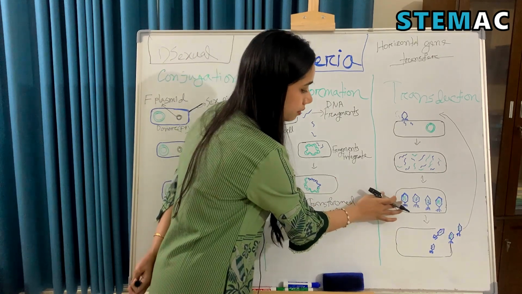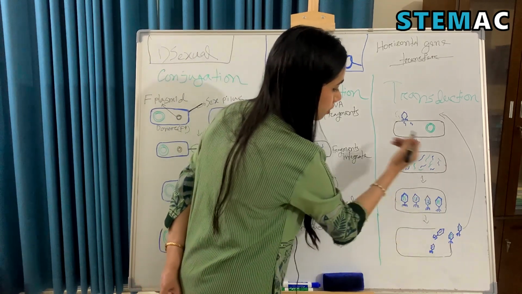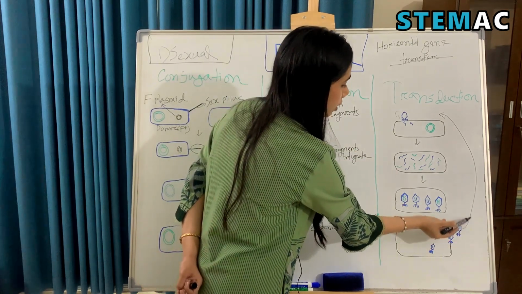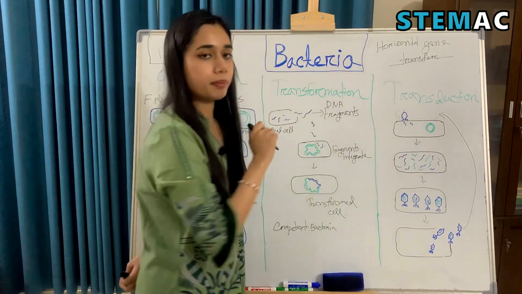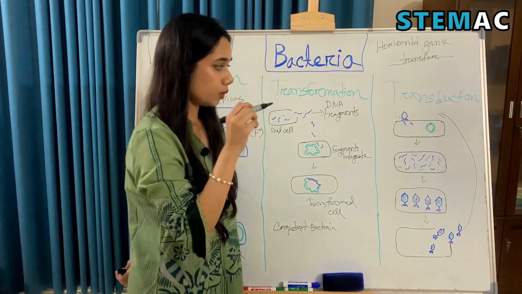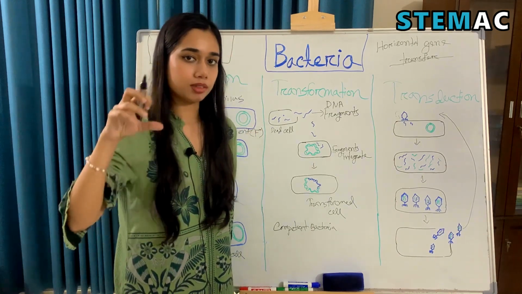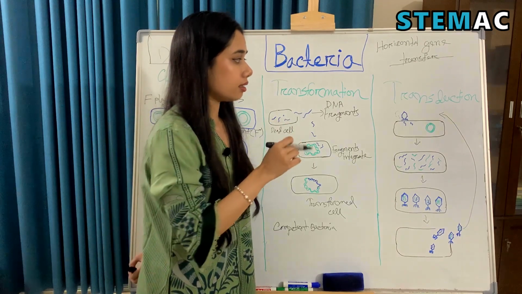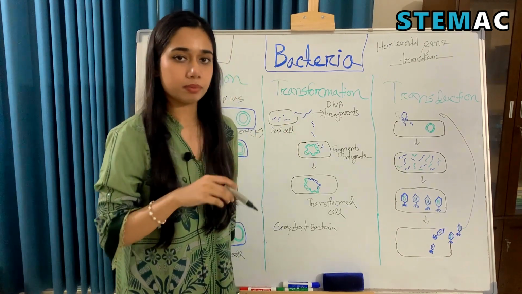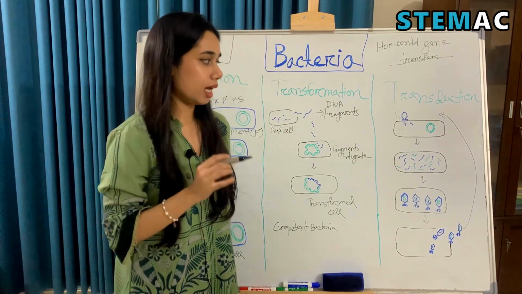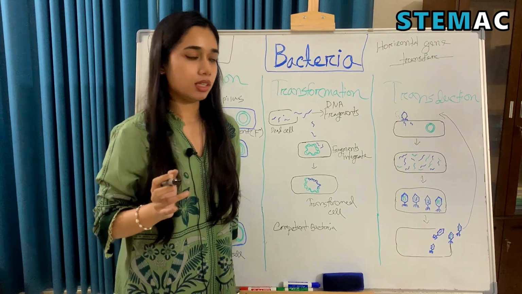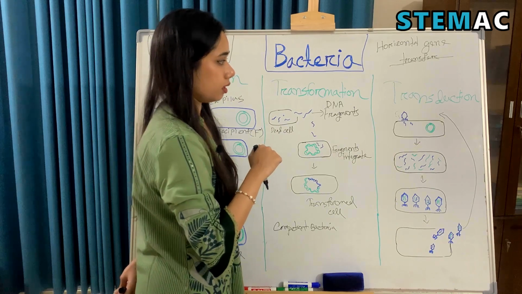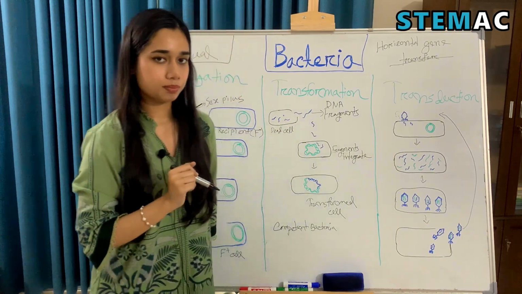When this virus gets out of the bacterial cell after its lysis, it will infect another new bacterial host, and with that it will insert the previous bacterium's genes into the genome of the new bacterial cell. So they are transferring genes from one bacterium to another through a bacteriophage. This is the transduction method of the sexual reproduction of bacteria.